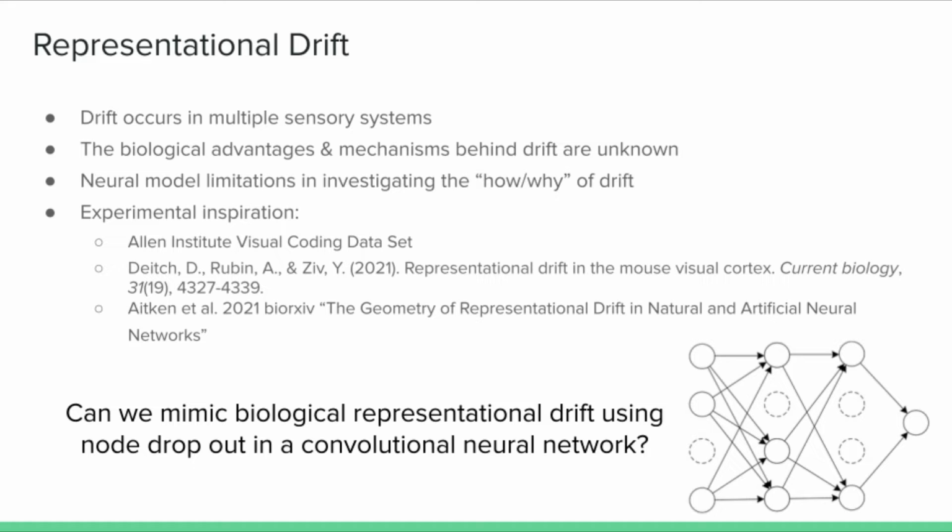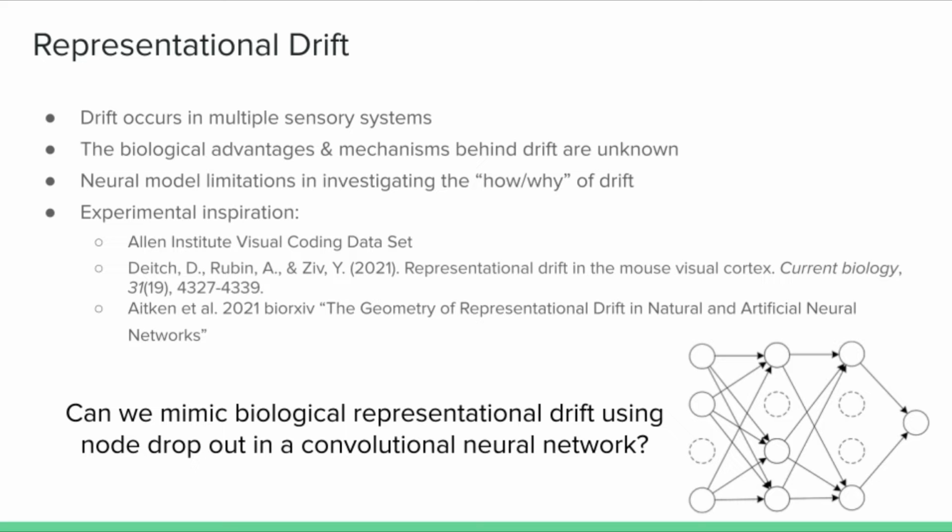And many scientists have suggested there may be different mechanisms that cause drift, whether that be changes in excitation or inhibition of neurons, differences in synaptic connectivity, influences of behavioral variability in animals or humans, and changes in population coding within the brain. But we can only model a few of these potential mechanisms because of the limitations of artificial